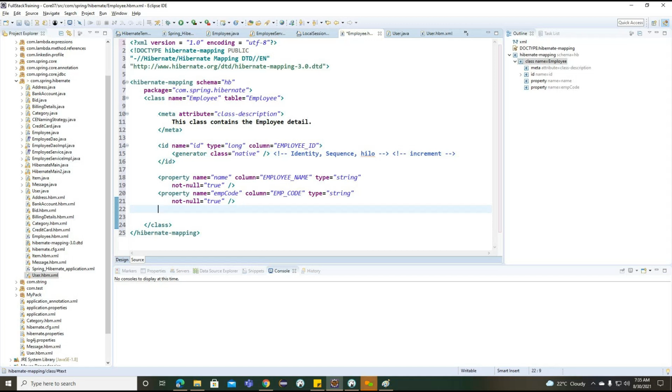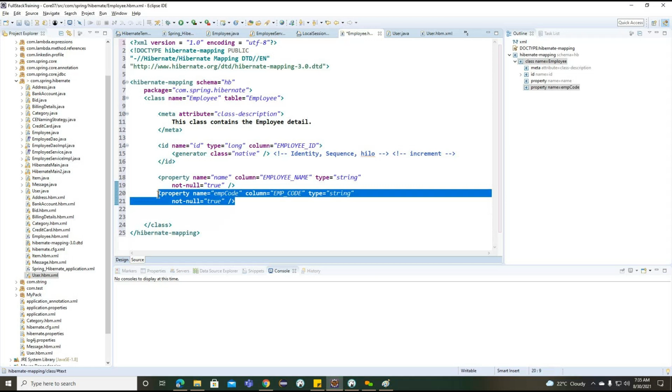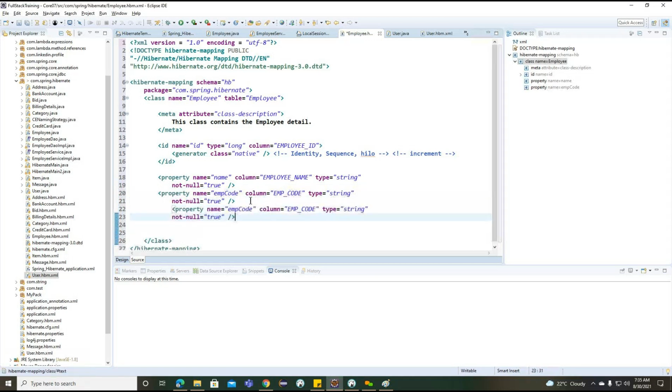Property. Here we need to work on one more property, something called job role.